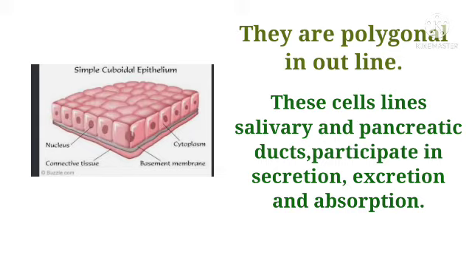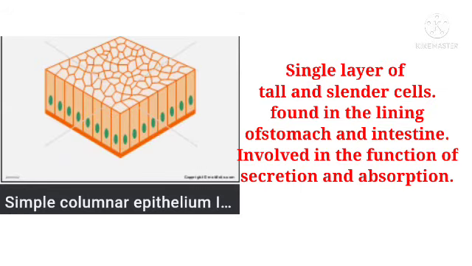This type of epithelium is found in proximal tubules of kidneys, lining of salivary glands, pancreatic duct, thyroid follicles and ovary.